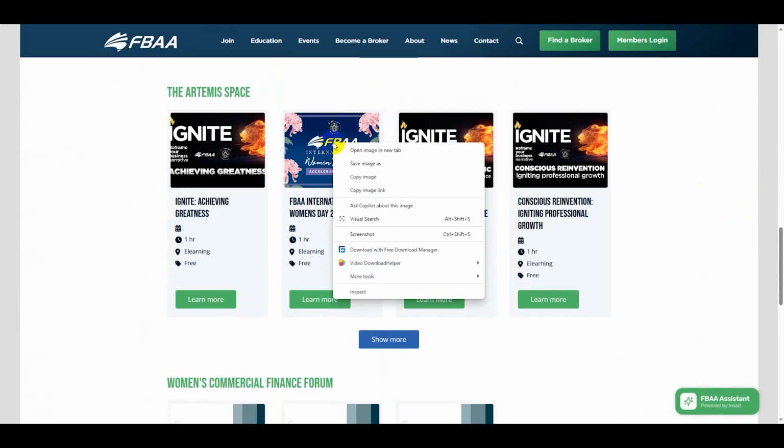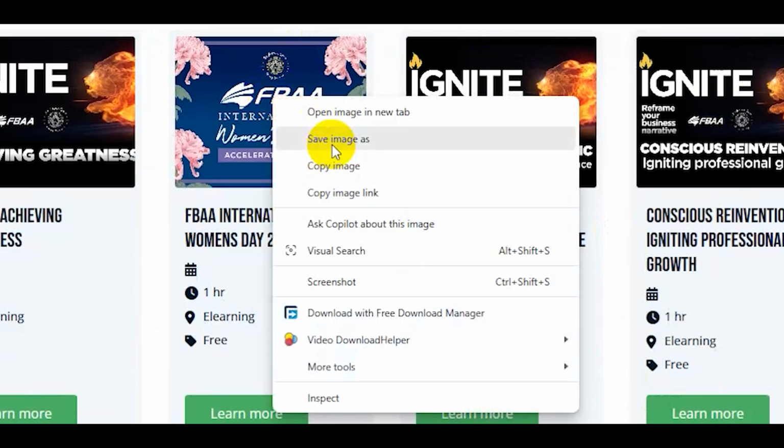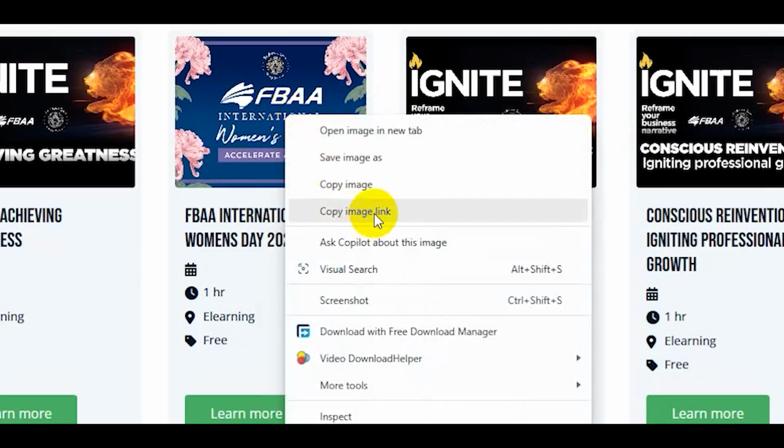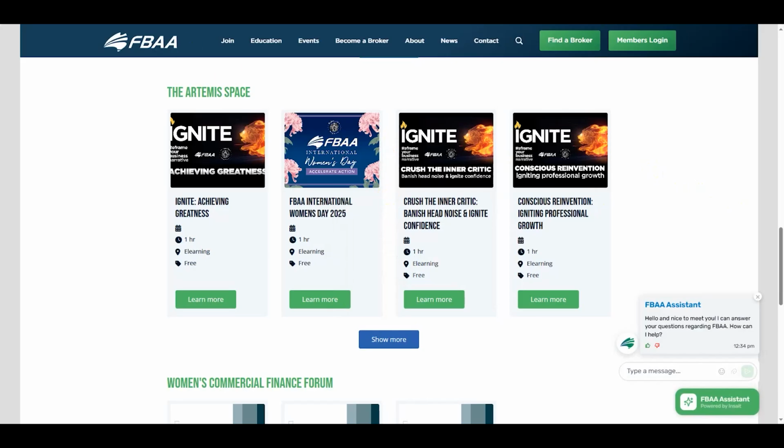Right click on that image. I'm using Microsoft Edge here just for the demo. It's a little bit faster than Chrome when I'm doing video recordings. I don't normally use Edge. But I can't even move that at the moment because the screen is frozen. So right click and there's copy image link as an option. That exists in Chrome as well. Select that, because what we're going to do next is import that image into our website and show it in our post.